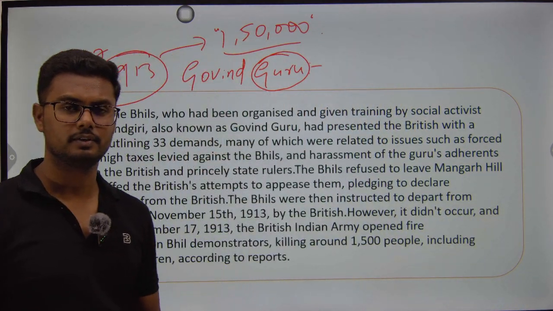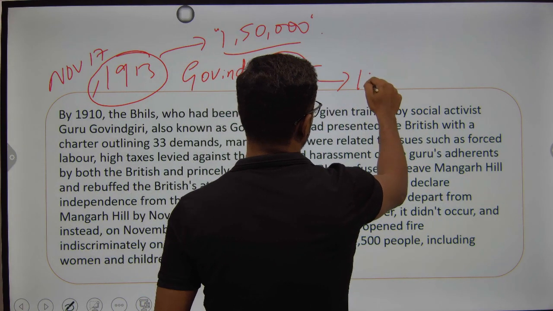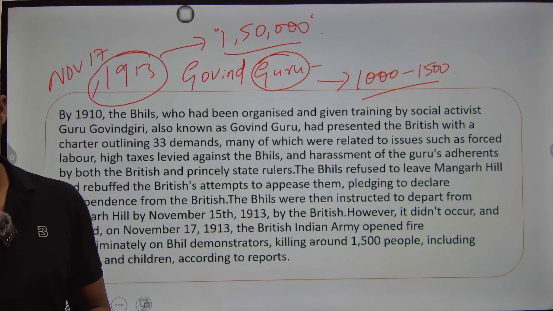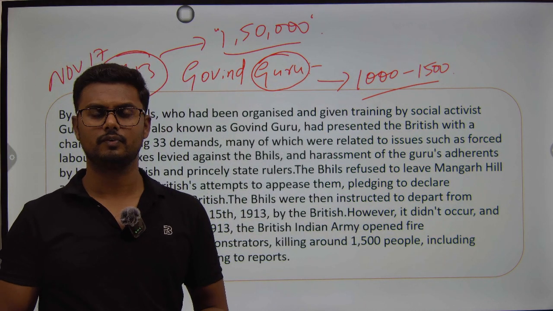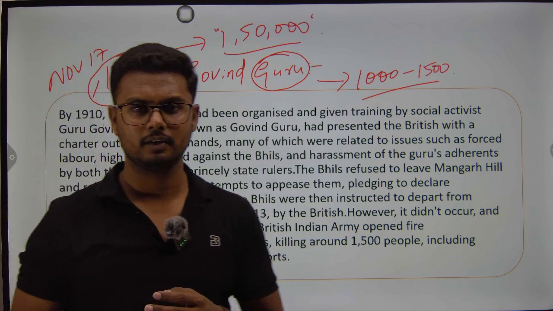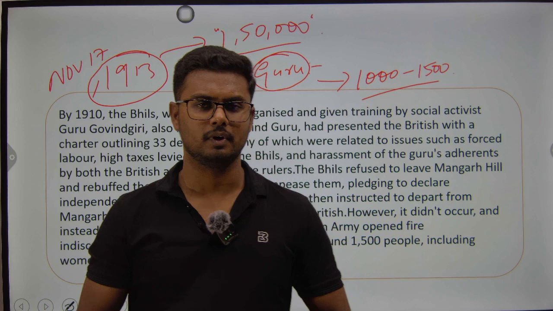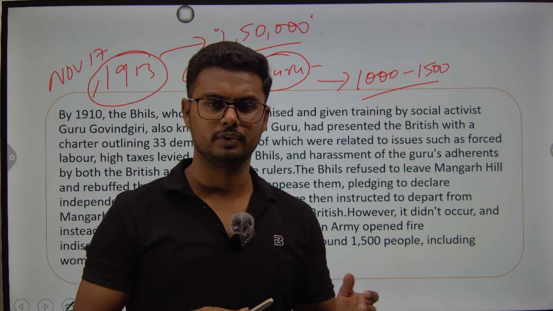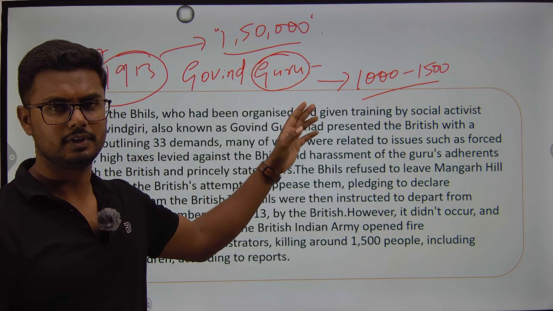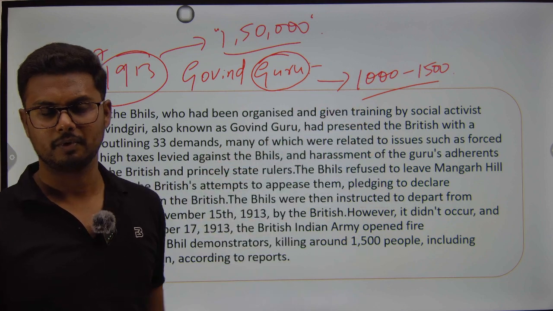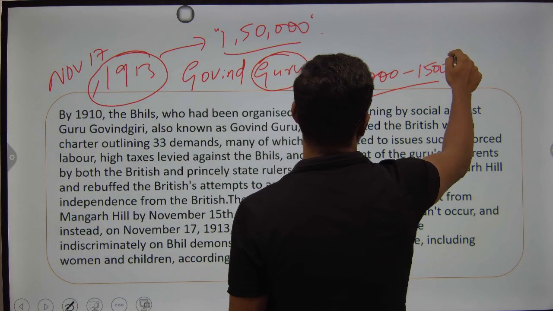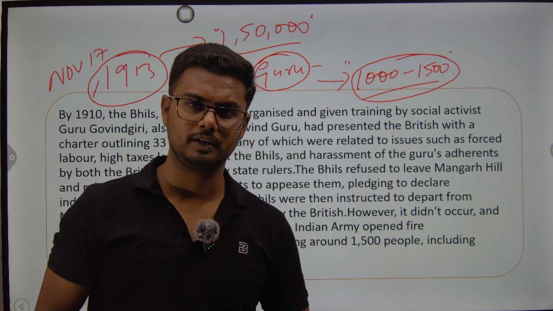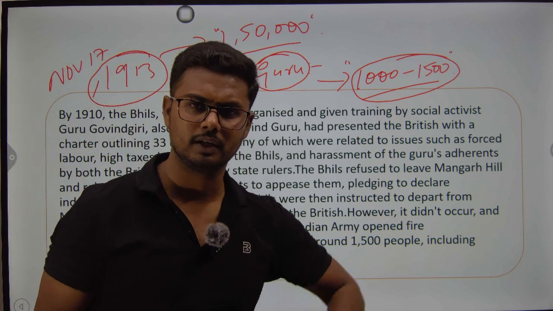Official figures say that around 1,000 to 1,500 people were killed. But according to various other historians or researchers, more than 10-15,000 people were killed in this brutal attack. Since there was no newspaper, no committee set up, and nothing followed up after this attack, there was never an official number revealed. As per the official estimates of the British Empire, 1,000 to 1,500 people were killed, and that too the British had to do this in defense of their lives. So this is how they have portrayed it. But unofficially it is said that more than 10 to 15,000 people were killed in this massacre.